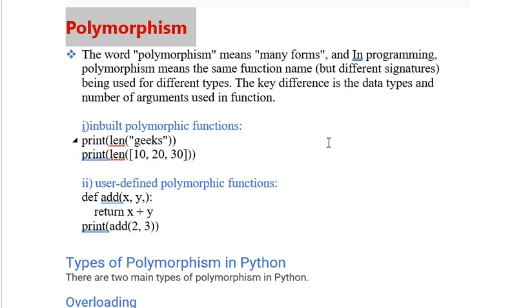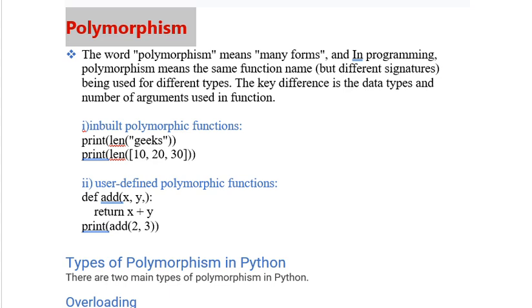So it will be displaying 3 as output because we have 3 numbers. Here it is in the form of a word, letters; here it is in the form of numbers. So in Python we have this len function to identify the length of the characters, numbers or elements. This is an inbuilt polymorphic function, which Python implicitly provides us to find the length.